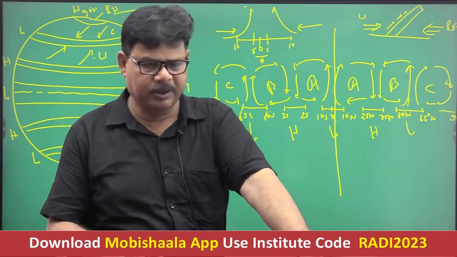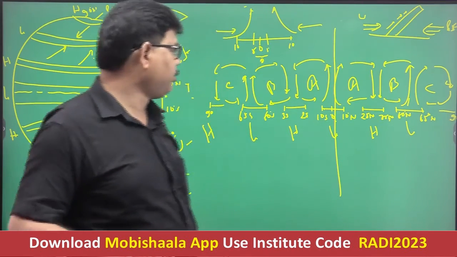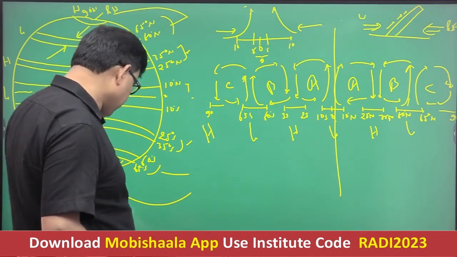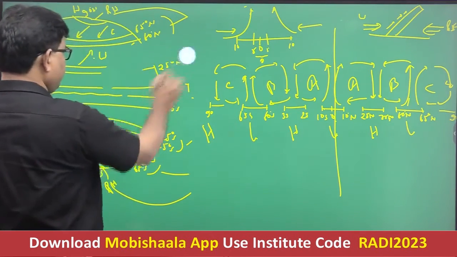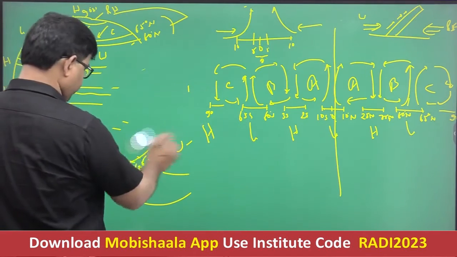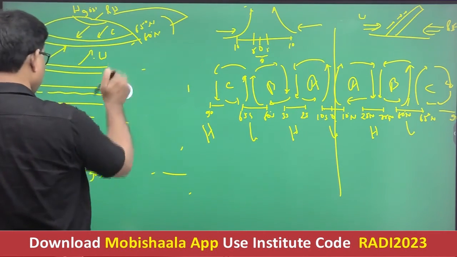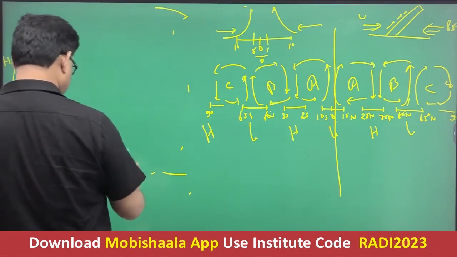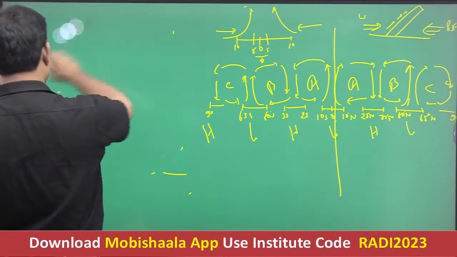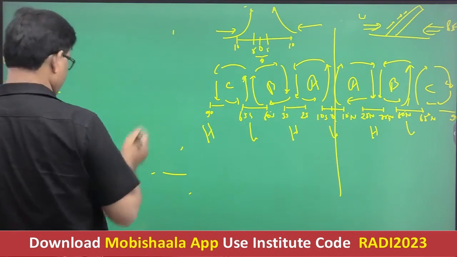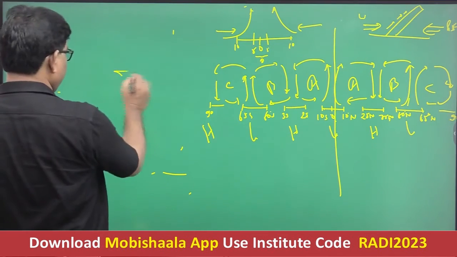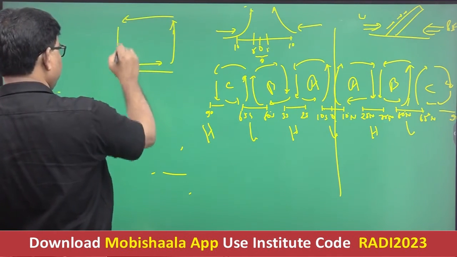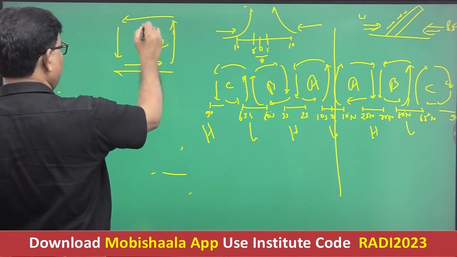When you go through the cell formation and analyze the cell, you will find how particularly cell formation occurs. It is clear now? In every cell we have four components. Suppose this is your surface. This is the first component, this is the second, this is the third, and this is the fourth.